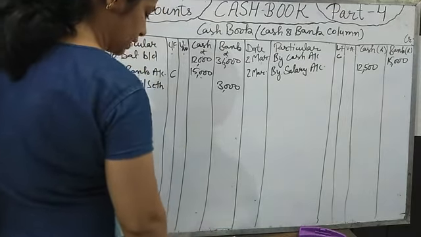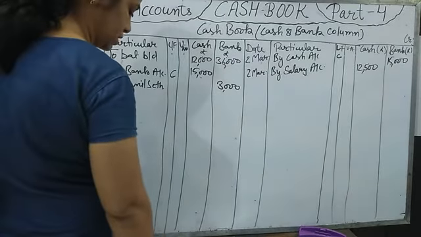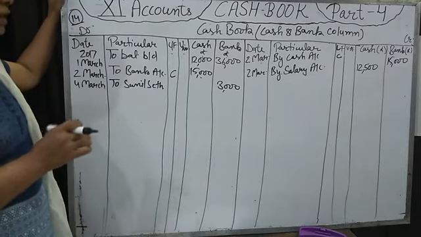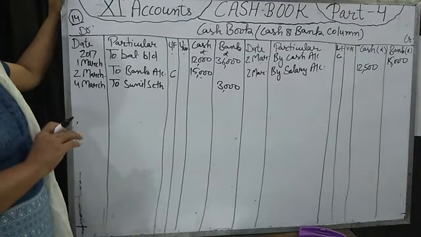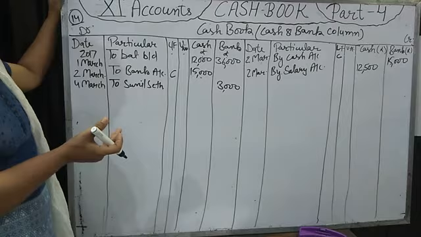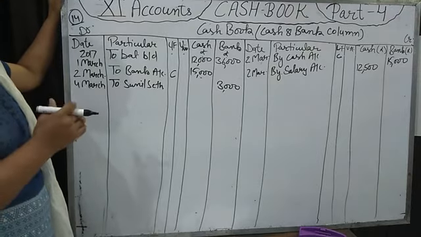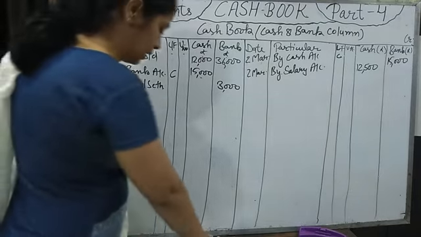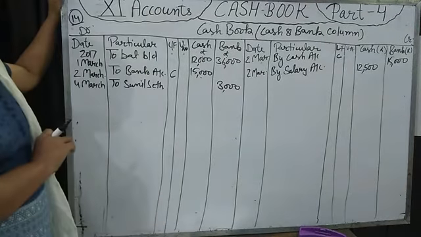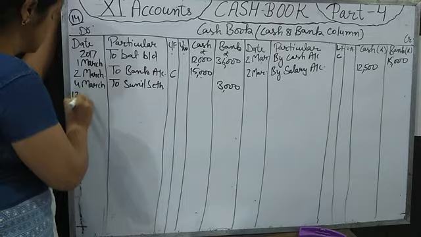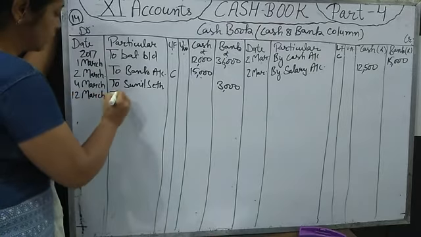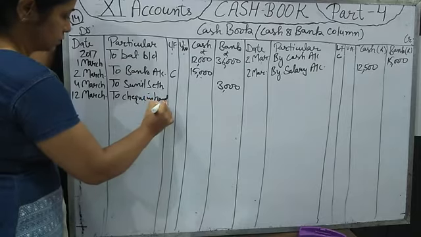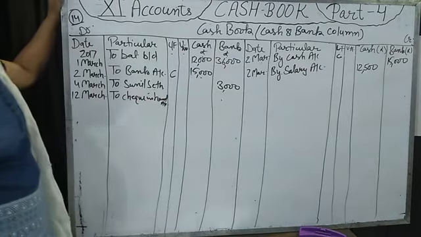The check was deposited into bank on 12th March. The bank debited rupees 20 as collection charges. We have received a check on 10th March, but on 10th March we haven't deposited that check into bank. So that entry will be passed in journal. Which entry will be passed? Debit cheque in hand account, credit to customer. When on 12th March we deposit this check into bank, then we will write to cheque in hand account. Then our bank balance will be increased.